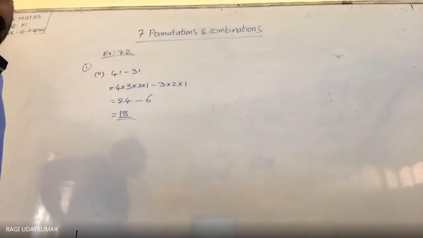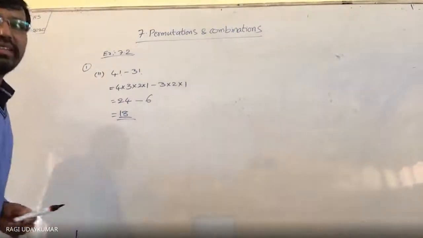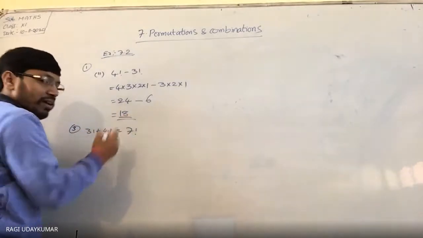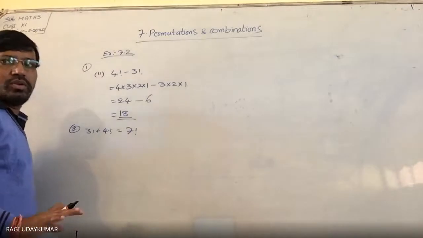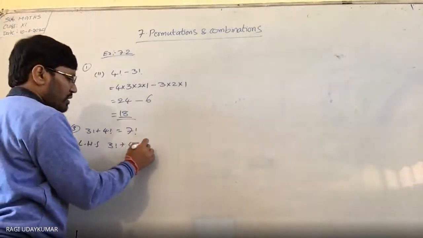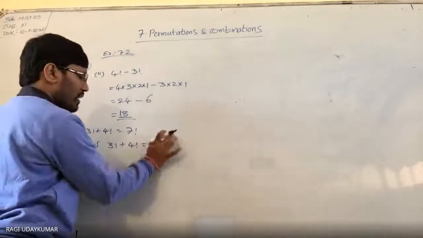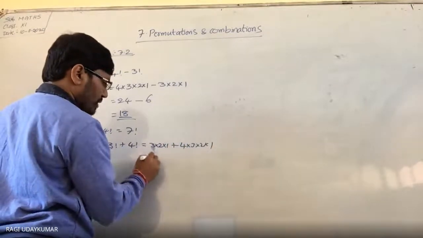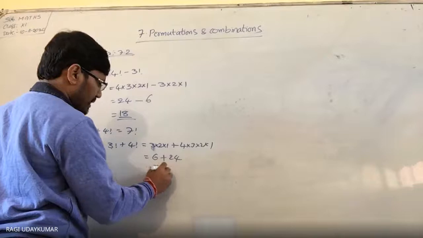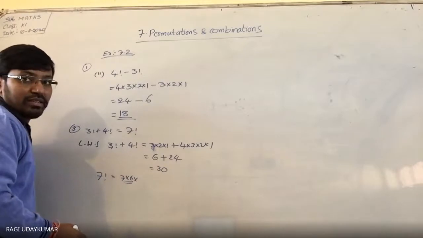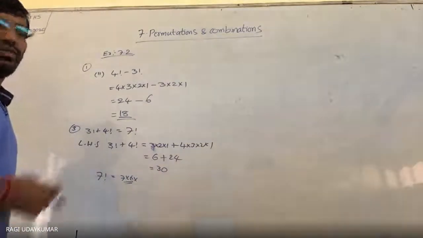It is not essential to explain. The third question asks: is 3 factorial plus 4 factorial equal to 7 factorial? No, it will not be. Sir, it will not be? You can check if you want. Take the LHS separately: 3 factorial plus 4 factorial. 3 factorial value will be 6, so you can write 3 into 2 into 1 plus 4 into 3 into 2 into 1. So this is 6, and the total is 30. And 7 factorial, wherever you take 7 into 6 into, here itself 42 came. So it is a very big number. So that is not equal to 30.